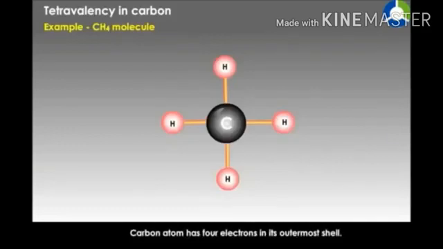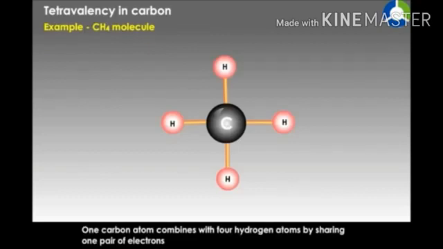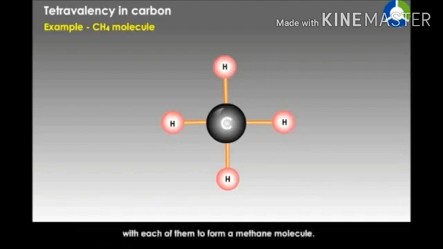Example: methane, CH4 molecule. Carbon atom has 4 electrons in its outermost shell. One carbon atom combines with 4 hydrogen atoms by sharing one pair of electrons with each of them to form a methane molecule.